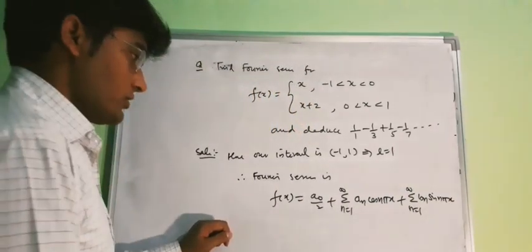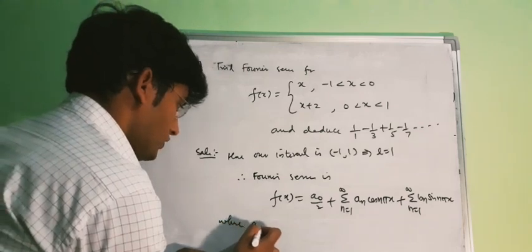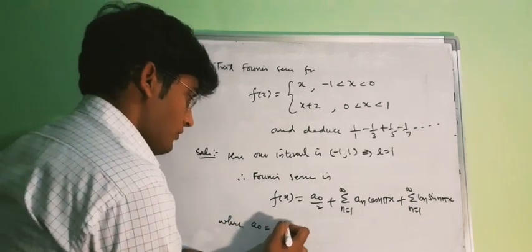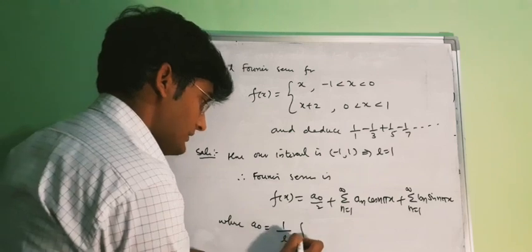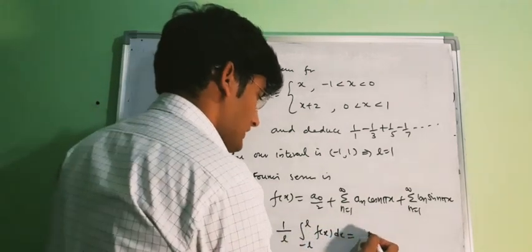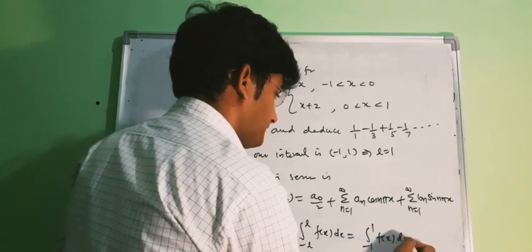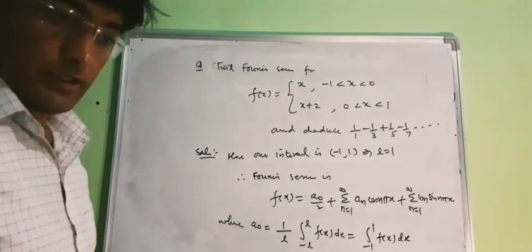So this is your Fourier series where my a naught will be 1 upon L, minus L to L, f(x) dx. And as L is 1, this will be your minus 1 to 1, f(x) dx. Now let us evaluate this one.